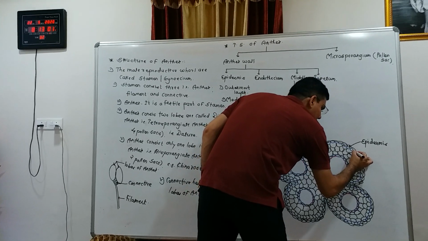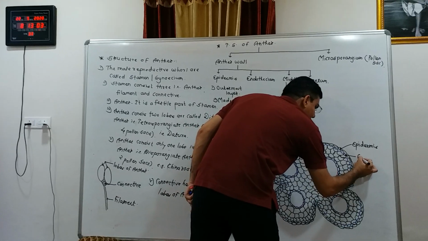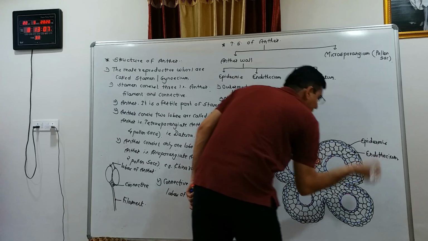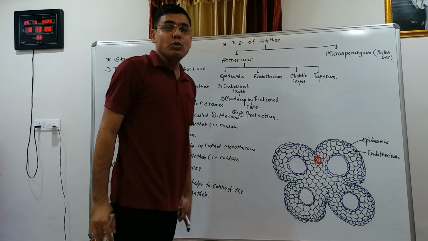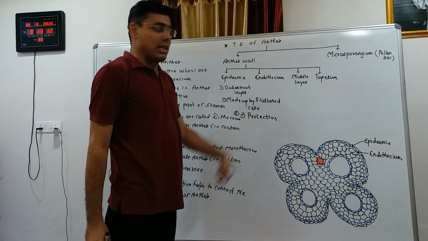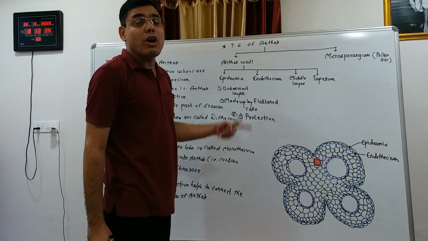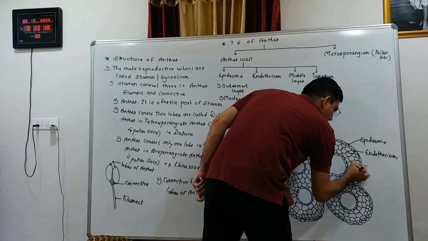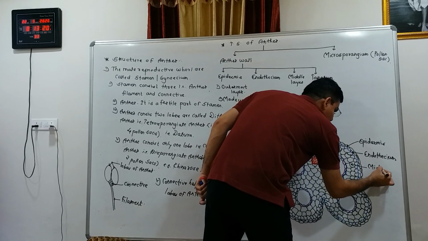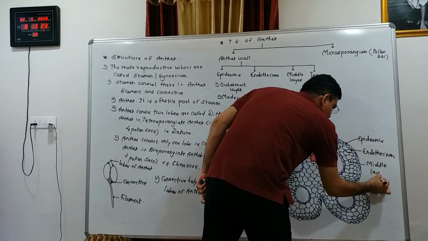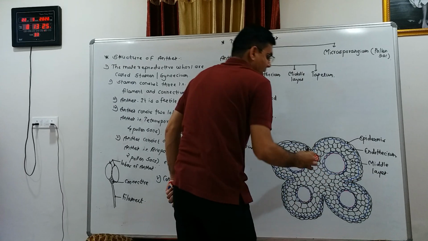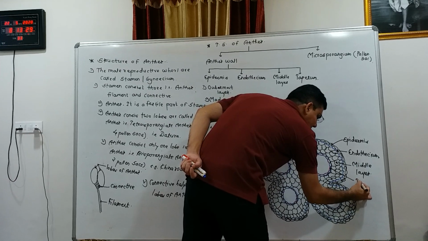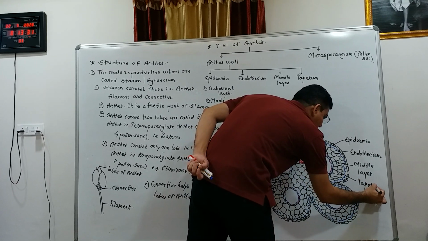Inside the epidermis, the single layer present is called the endothecium. Inside the endothecium, 1 to 2 layers, or 1 to 3 layers, of parenchymatous cells are called the middle layer. Inside the middle layer, the innermost layer present is called the tapetum.